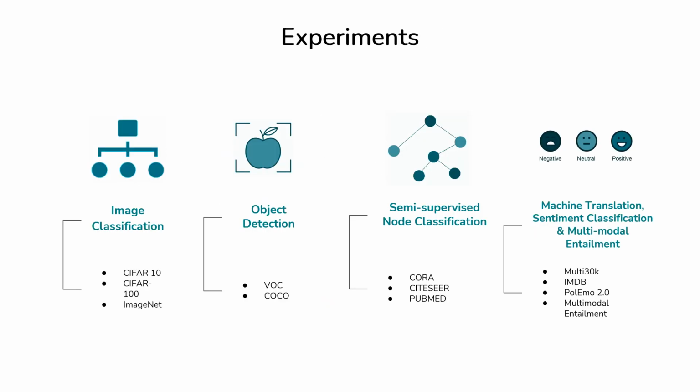In order to test the effectiveness of our proposed activation function Serf, we have considered these existing benchmark experiments and their associated datasets. In particular, we do image classification on CIFAR-10, 100, and ImageNet, object detection on Pascal VOC and MS-COCO, semi-supervised node classification on Cora, Citeseer, PubMed, machine translation on Multi30K, sentiment classification on IMDb and PolEmo 2.0, and finally, multimodal entailment. We have used state-of-the-art architectures for the respective tasks.